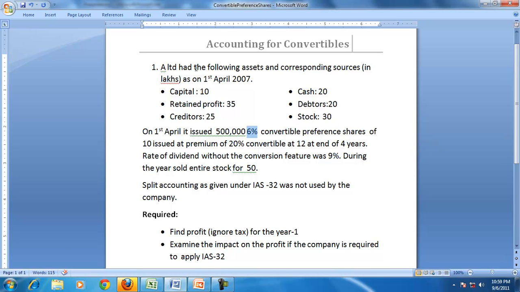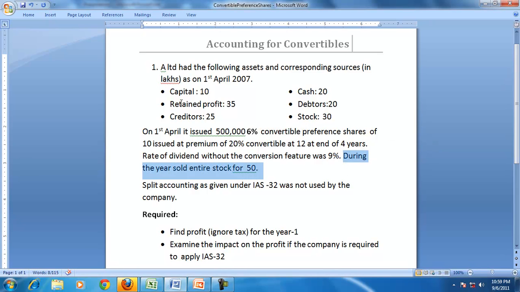Here 6% is the rate of dividend, and the rate of dividend without the conversion feature would be around 9%, higher. The rate of dividend is lower at 6% because of the conversion feature.